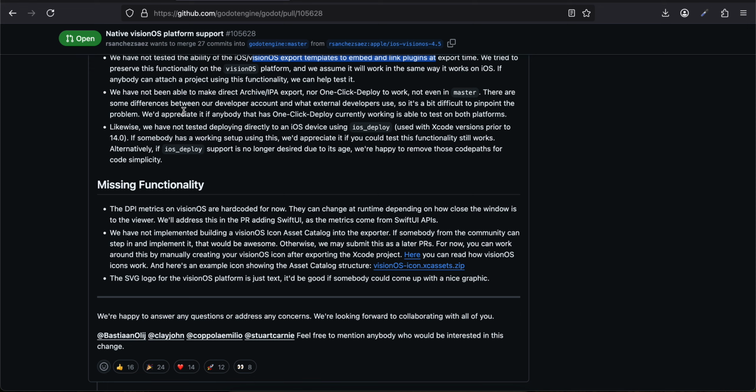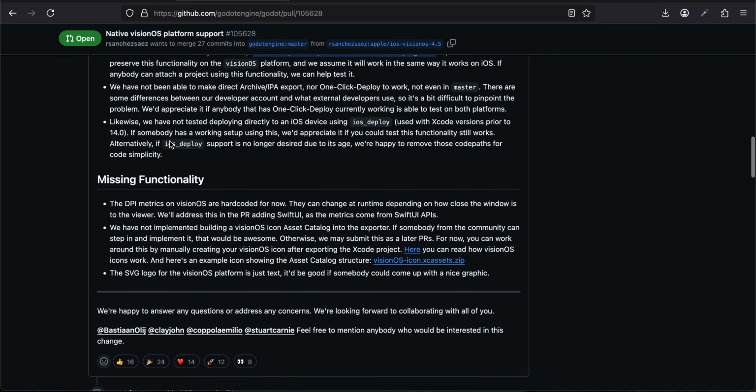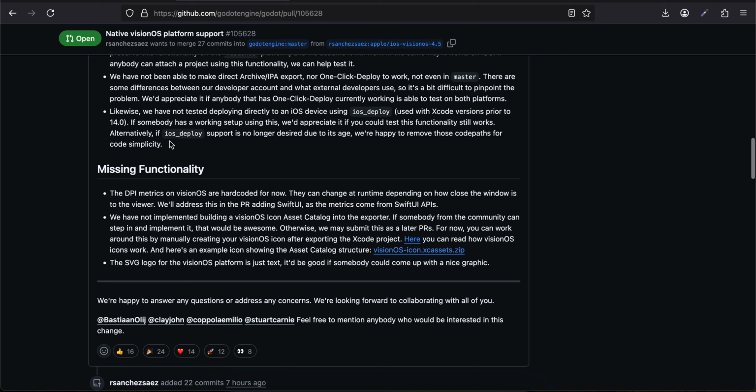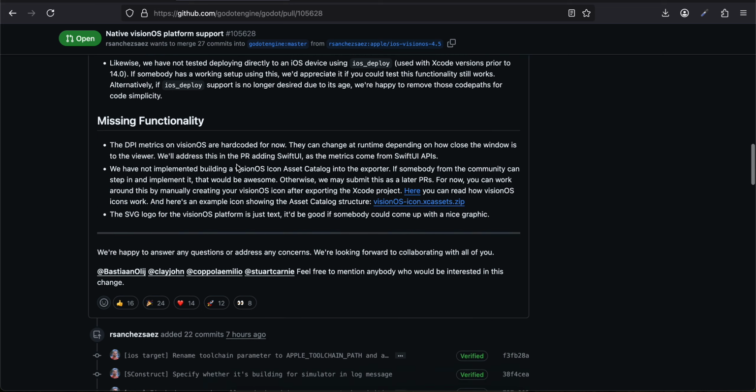Likewise, we have not tested deploying directly to an iOS device using iOS deploy, used with Xcode versions prior to 14.0. If somebody has a working setup using this, we would appreciate if you could test if this functionality still works. Alternatively, if iOS deploy support is no longer desired due to its age, we are happy to remove those code paths for code simplicity.